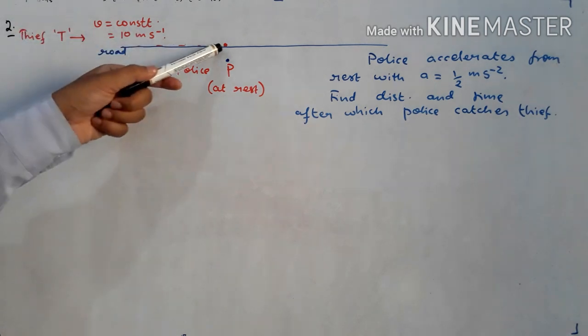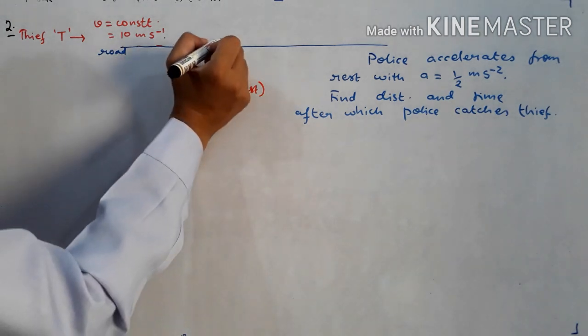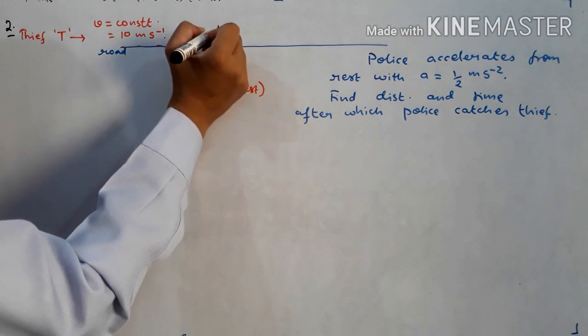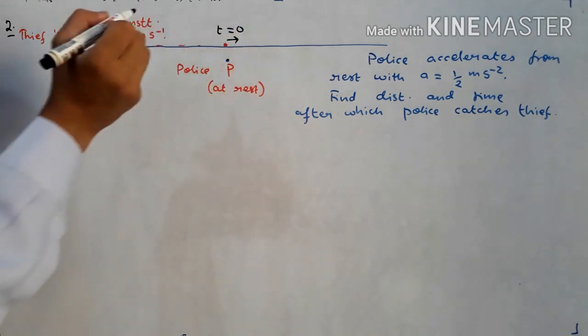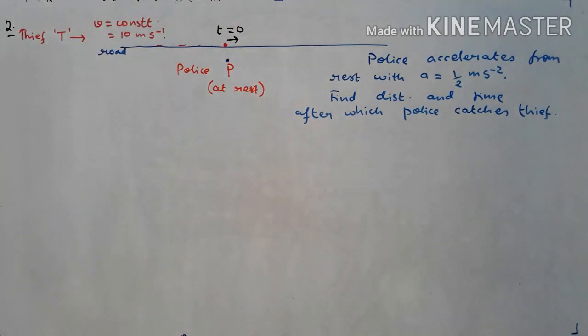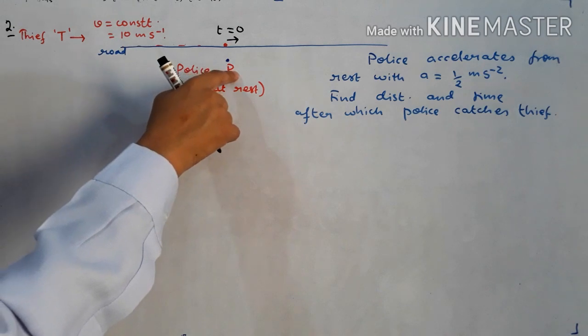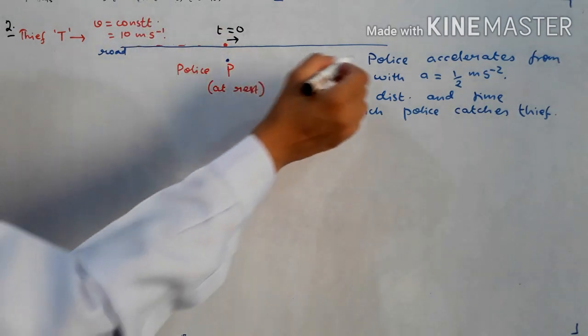This thief crosses this particular position at t is equal to 0. This time when the thief crosses this position, that time we will take it as 0. The moment thief's vehicle crosses the police who was at rest, they start moving. And it is given that the police, to catch the thief, start increasing their velocity by accelerating.